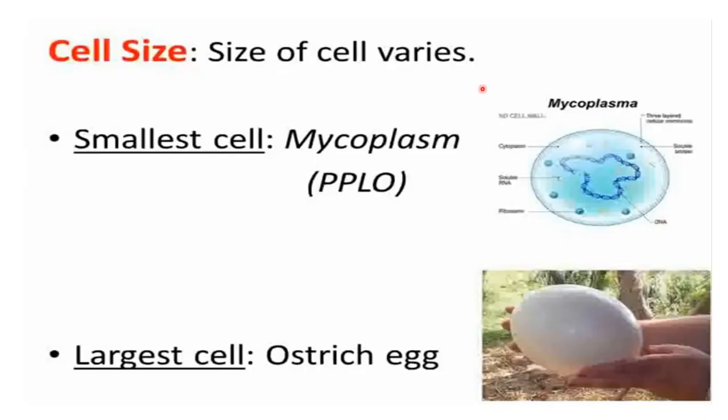The size of a cell varies. Like we have just talked about, the smallest cell is in bacteria. The name of the cell is Mycoplasma, or you can also say PPLO. Pleuropneumonia-like organism is the full form of this, and this is the smallest cell. And the largest cell, I told you, is an ostrich egg. And when we talk about the longest cell in humans, it is the nerve cell. And the largest cell in humans is present in females, that is the ovum, the egg of the female. And the smallest cell in humans is the sperm, that is the male gamete present in human males.